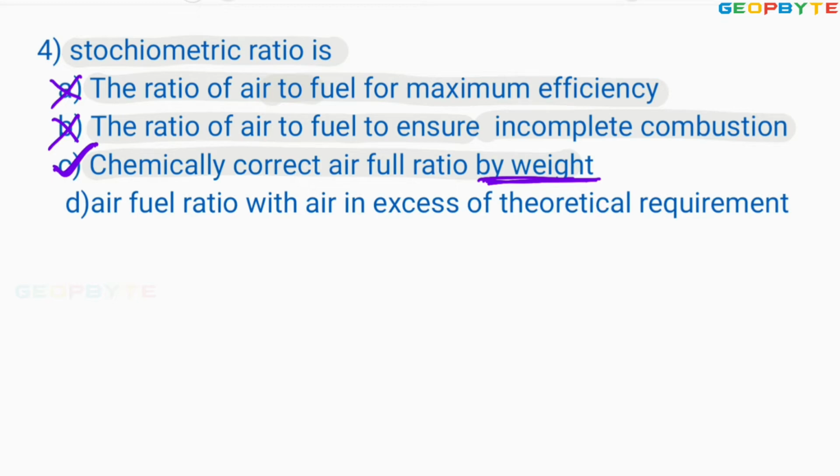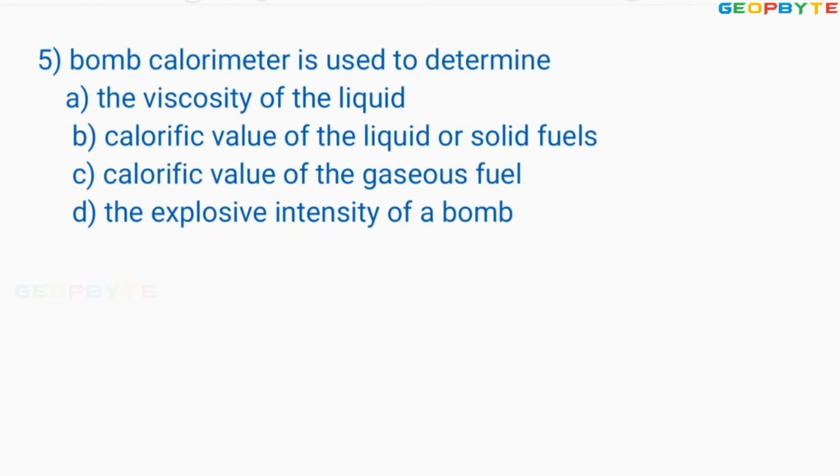Let us take another problem. Look at the fifth problem. Bomb calorimeter is used to determine. Dear friends, bomb calorimeter is used for measuring the calorific value of solid and liquid fuels, whereas Junkers gas calorimeter is used for measuring the calorific value of gaseous fuels. So look at the options.